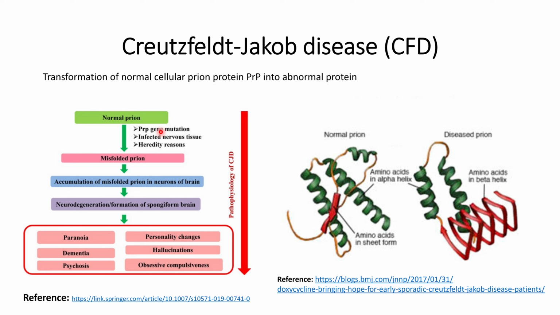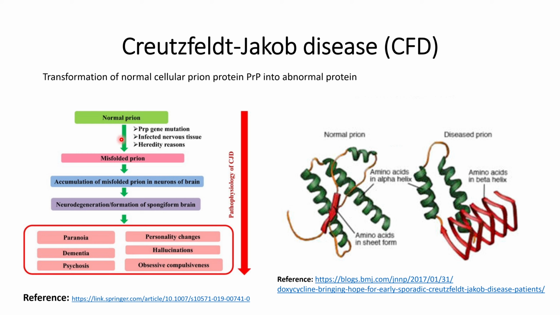So let us understand what problems might be caused, and what the connection is between this problem in prion disease and the symptoms that we have observed.